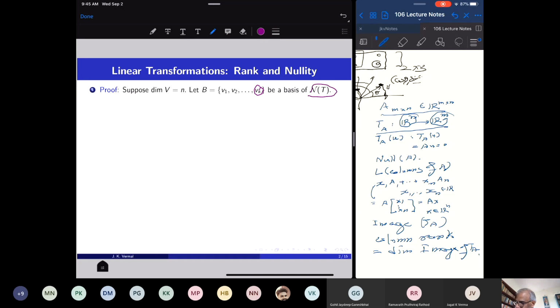After all, the null space of T is contained in the big vector space V, and V is n dimensional, and the null space of T is k dimensional. So I can choose a basis. Every finite dimensional vector space has a basis. These are linearly independent elements, and any set of linearly independent elements can be extended to a basis of the whole space. So this basis of the null space I can extend to a basis of the whole space.